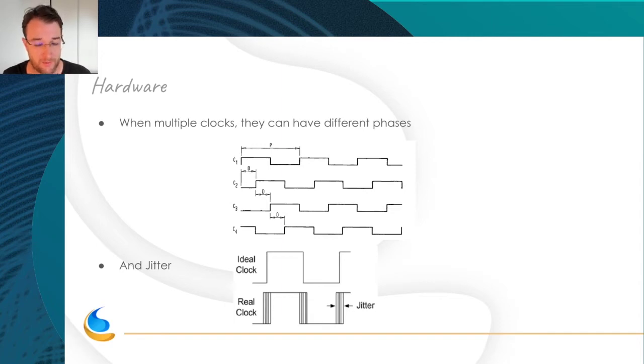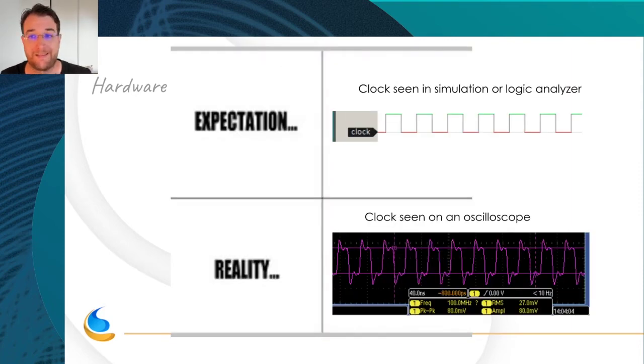Jitter is when you slightly have a change in width and period, and this can be really harmful for the stability of the system. So you expect a perfect clock like you see on a logic analyzer, but the reality is not the same. On a scope, you see what effectively goes on the line, and often it is not really that beautiful.